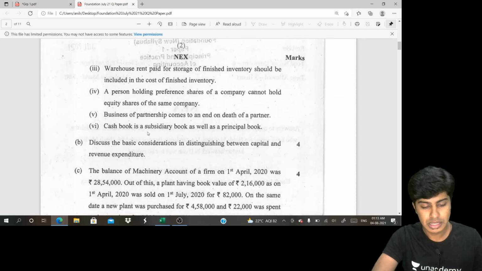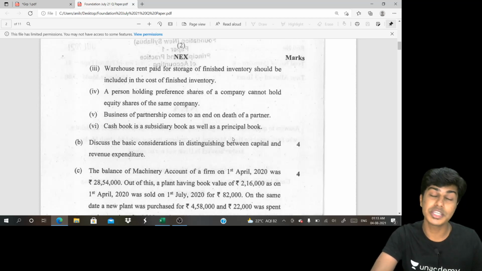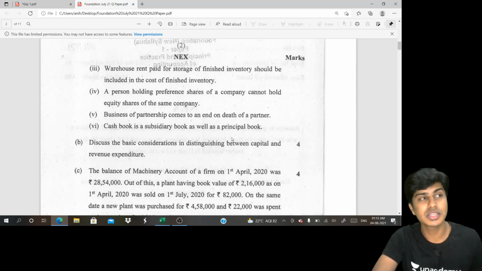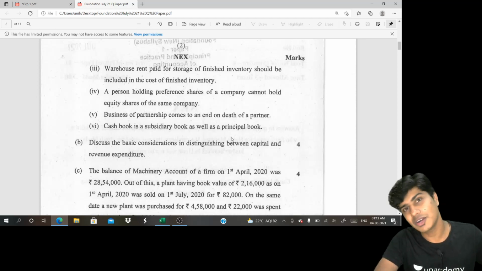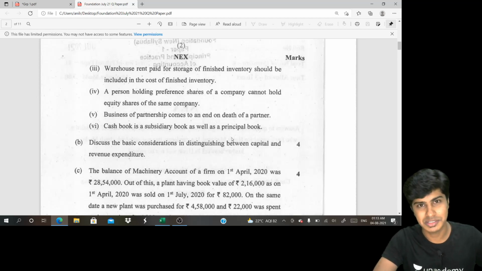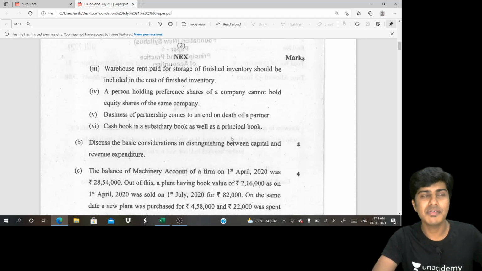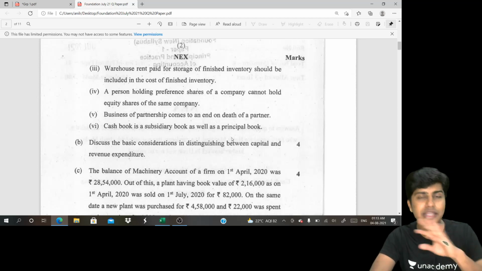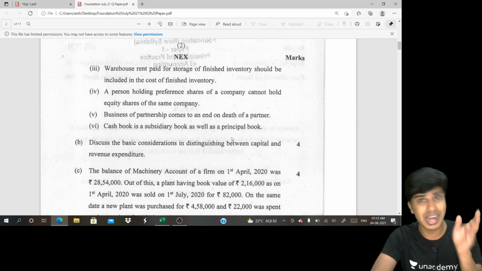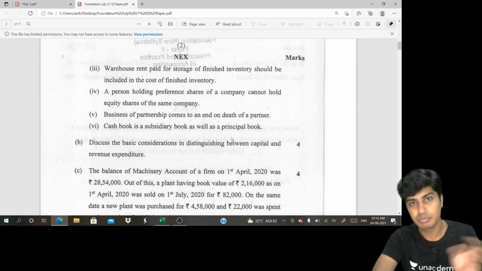Last one, cash book is a subsidiary book as well as a principal book. Answer is absolutely yes. Cash book is equal to cash account. Unlike purchase book, which is not equal to purchase account, and sales book, which is not equal to sales account, because purchase book will include only credit purchases and purchase account will include credit as well as cash purchases. Same applies to sales book. However, when it comes to cash book, there is no distinction between cash book and cash account. Both are same.